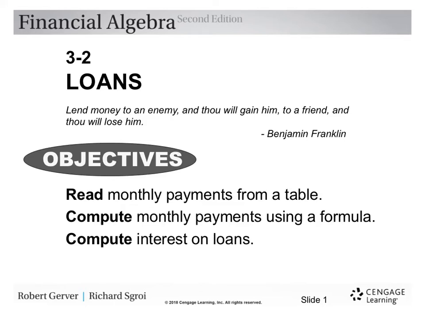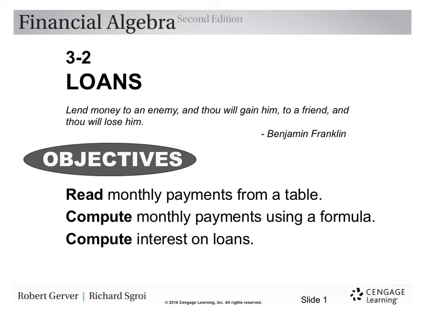This is section 2 of unit 3, loans. The quote here is another quote by Benjamin Franklin. It is, "Lend money to an enemy and thou wilt gain him, to a friend and thou wilt lose him." So it's indicating again some of the precautions about loaning money to people.